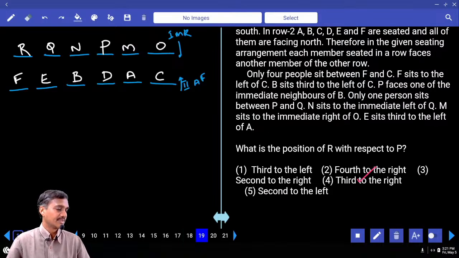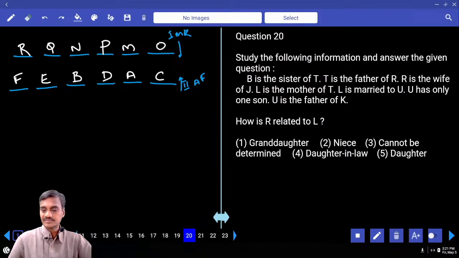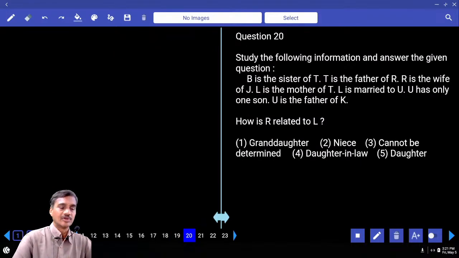Then next one, 19. What is the position of R with respect to P? R with respect to P, R is third to the right. Third to the right, choice 4, question number 19. Then from 20 onwards, it is based on blood relations.